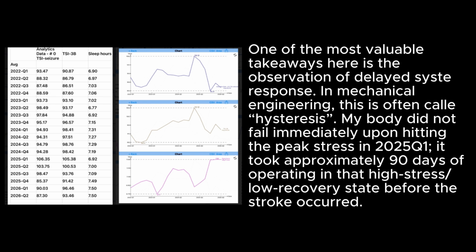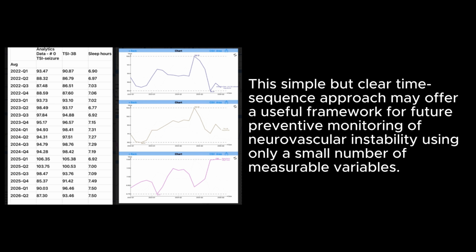One of the most valuable takeaways here is the observation of delayed system response. In mechanical engineering, this is often called hysteresis. My body did not fail immediately upon hitting the peak stress in 2025 Q1. It took approximately 90 days of operating in that high-stress, low-recovery state before the stroke occurred. This simple but clear time sequence approach may offer a useful framework for future preventive monitoring of neurovascular instability using only a small number of measurable variables.